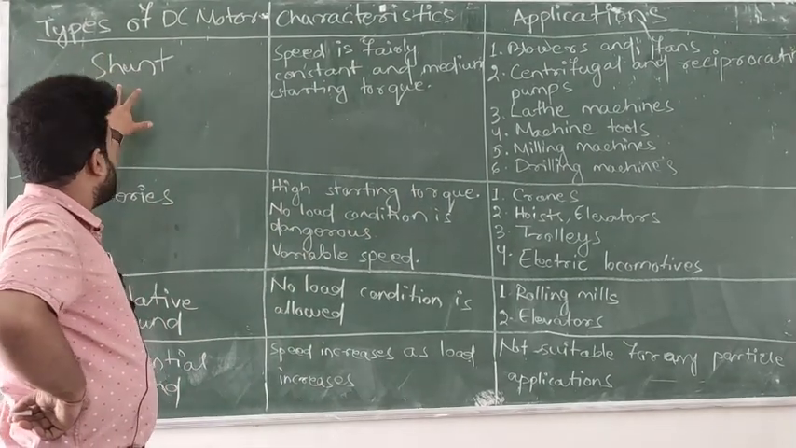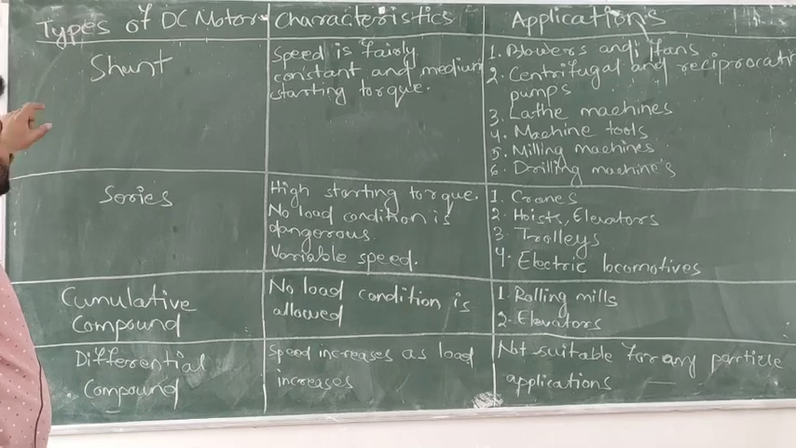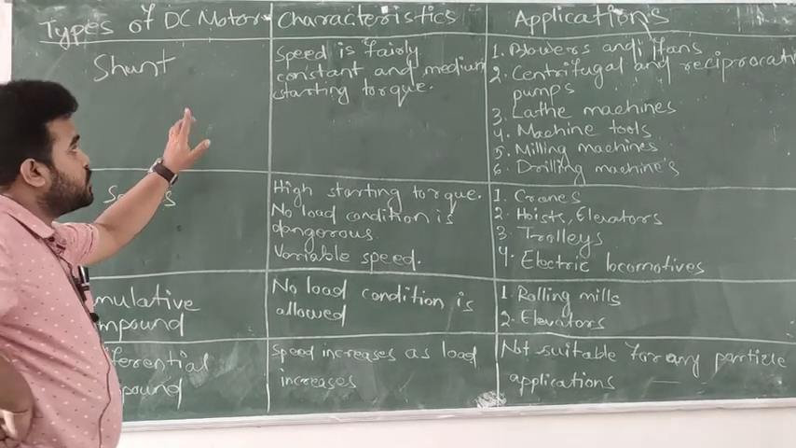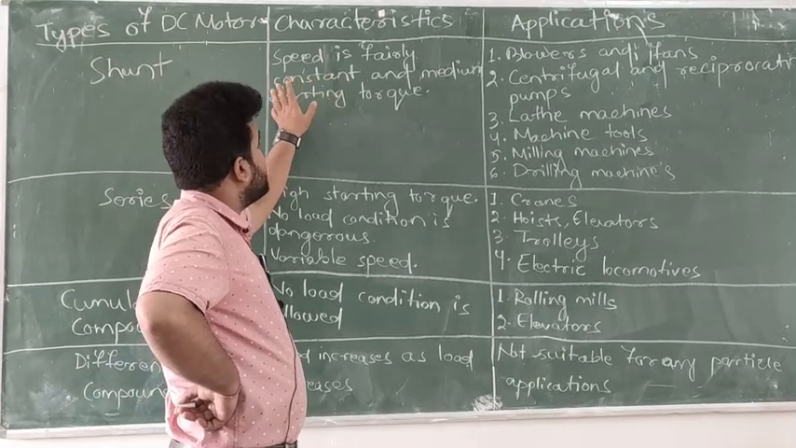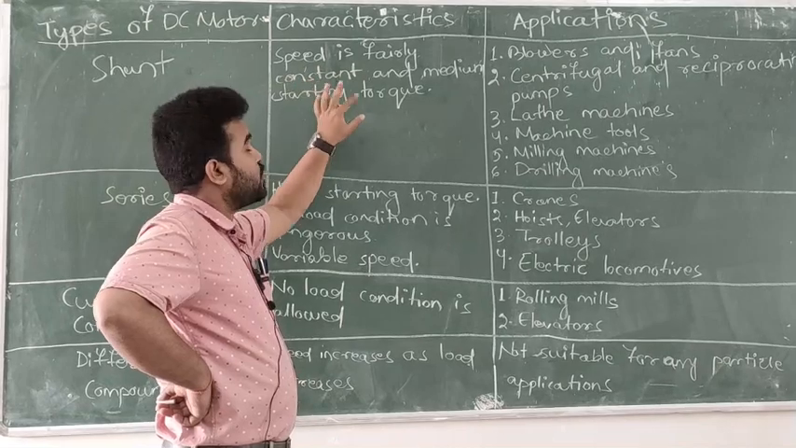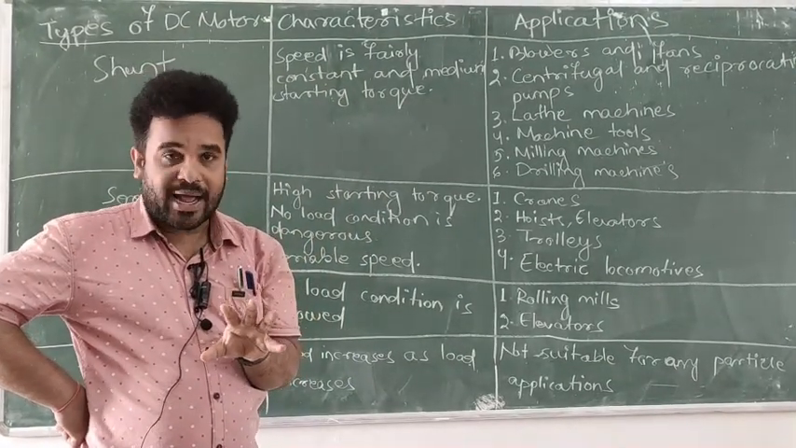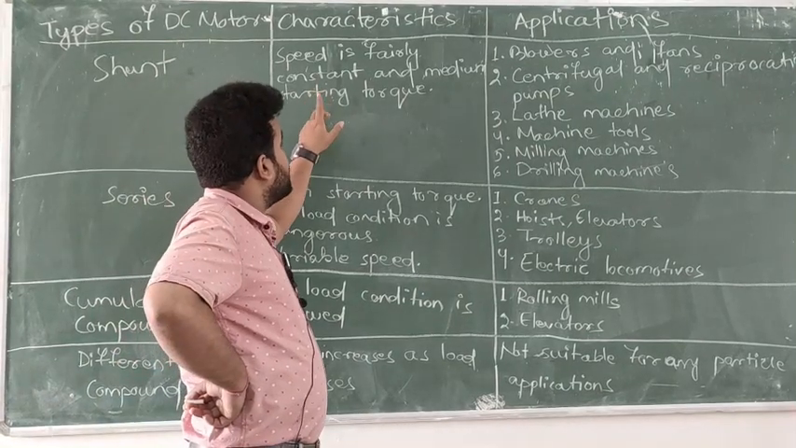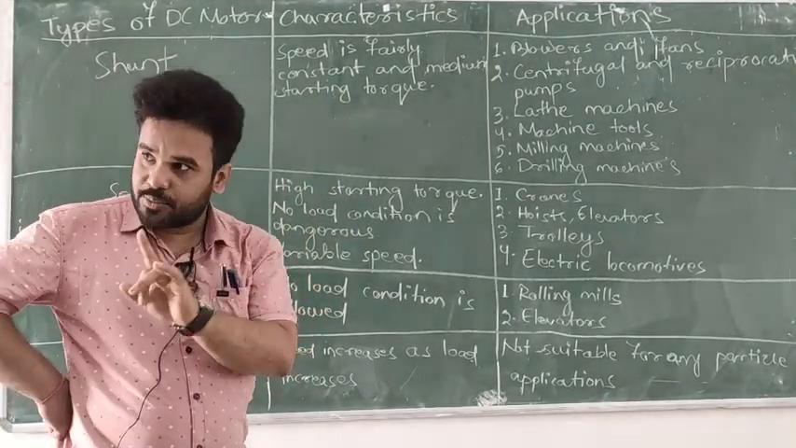Whenever we are considering shunt motor, exactly it is DC shunt motor. So remember this point, characteristics: speed is fairly constant and medium starting torque. Speed is constant in case of DC shunt motor. Sometimes your interviewer asks whether speed is constant or fairly constant in case of DC shunt motor. It is an important point.